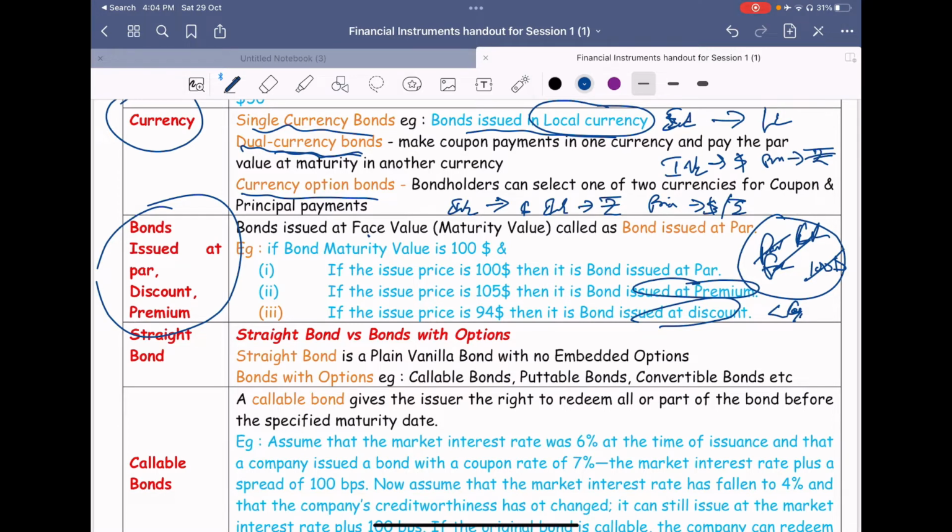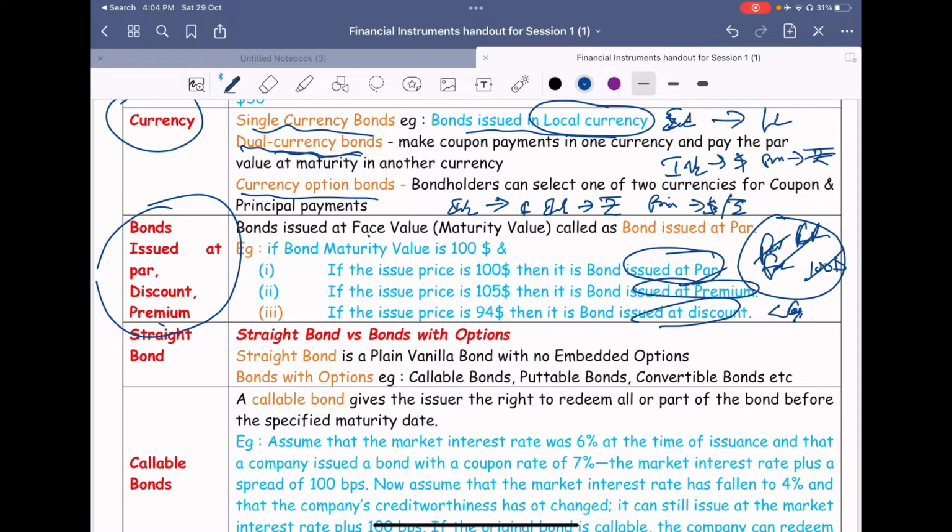It is issued at a premium if the subscription amount is more than the face value. And it will be called as at par if the current market value of the bond is exactly equal to the face value, then it is called as par.